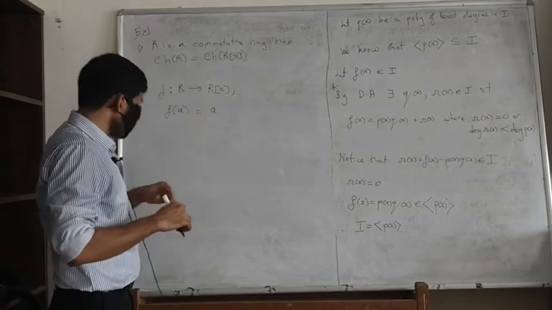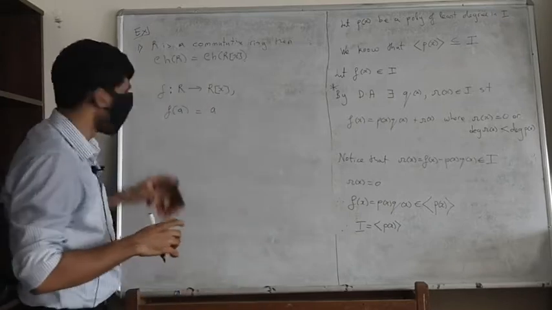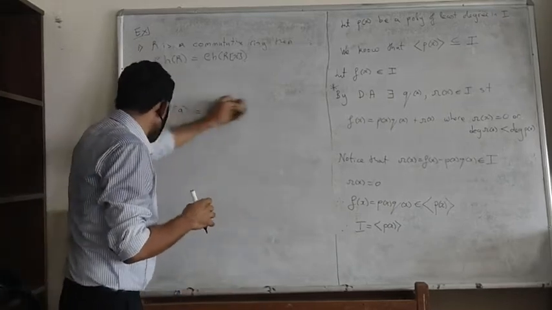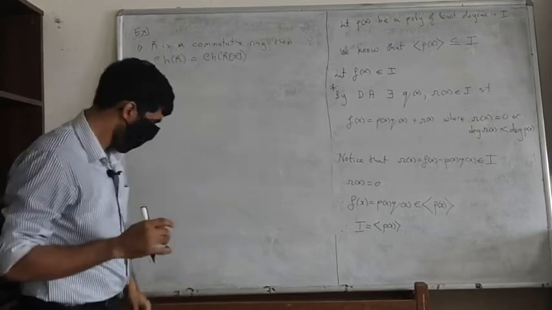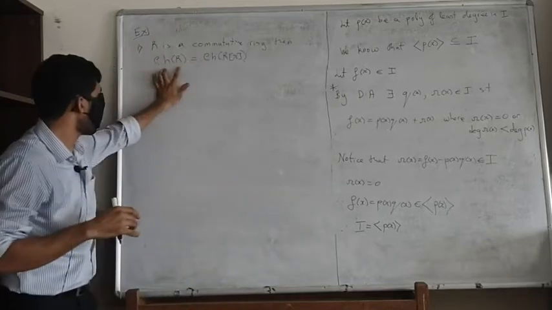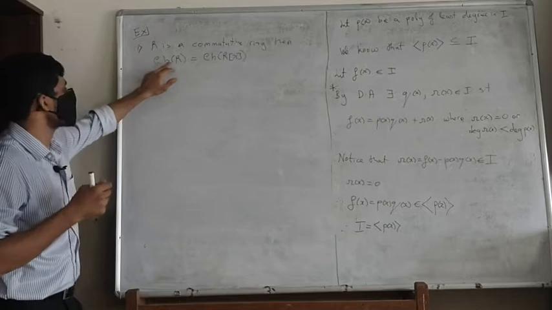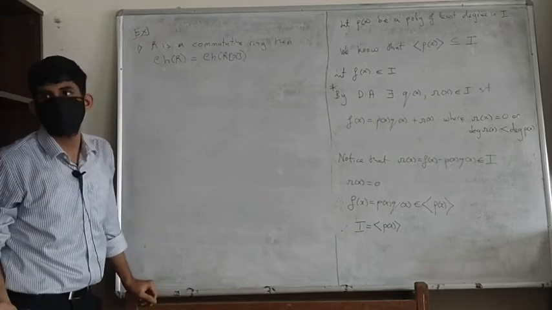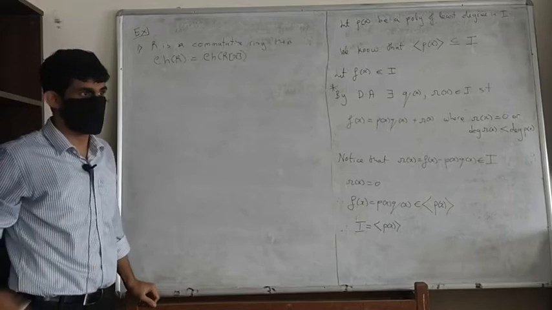So how is this beneficial? Since this happens, of course, one thing we should put away: what happens if the characteristic of R is 0?